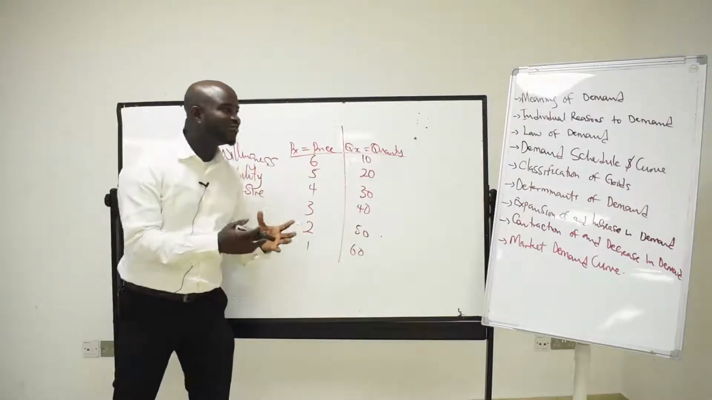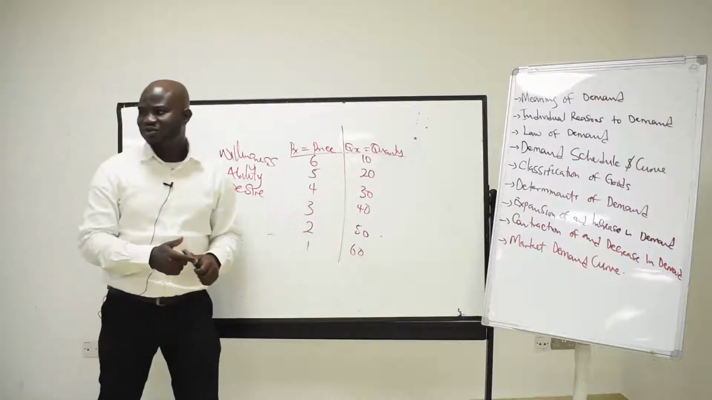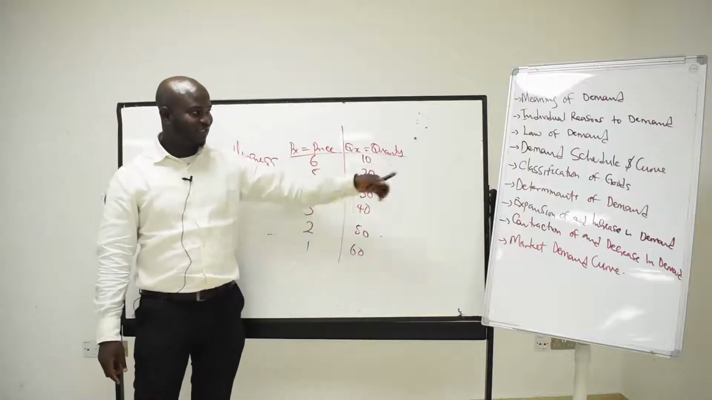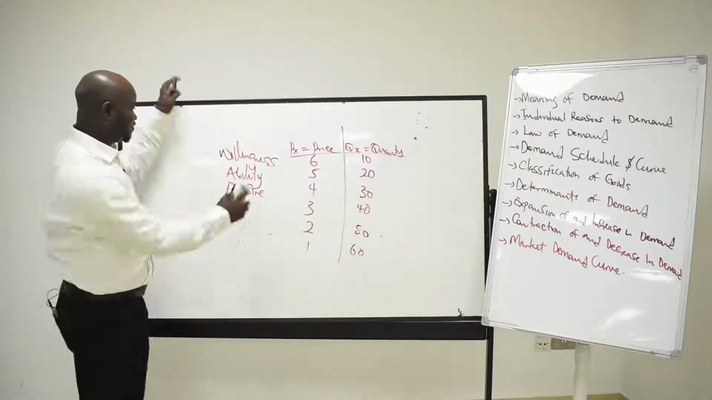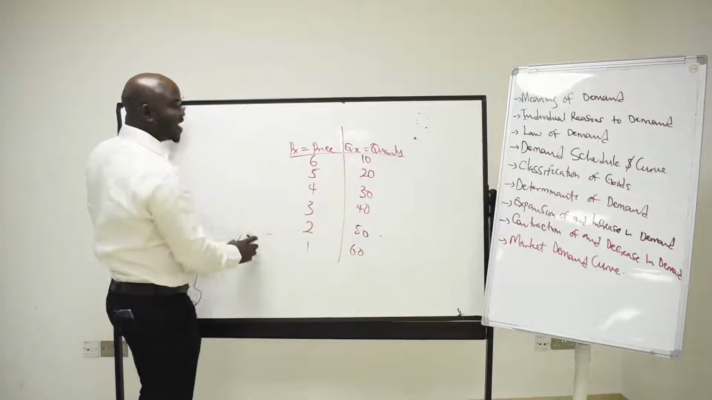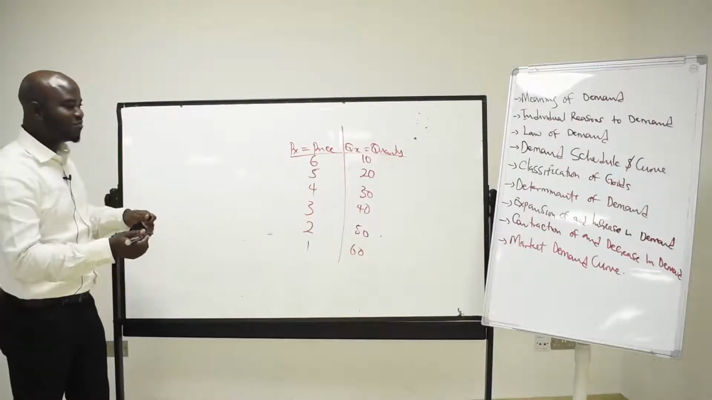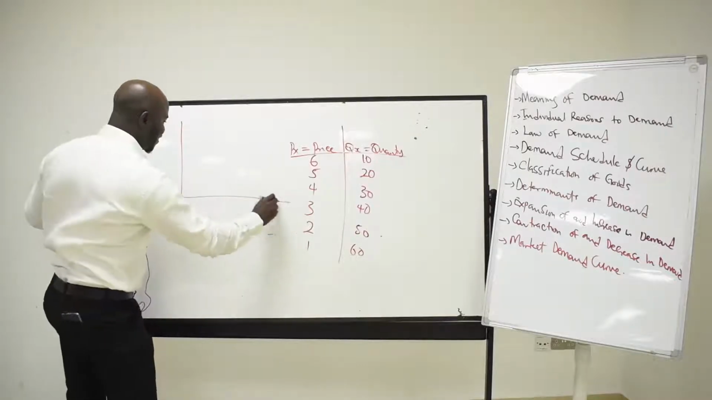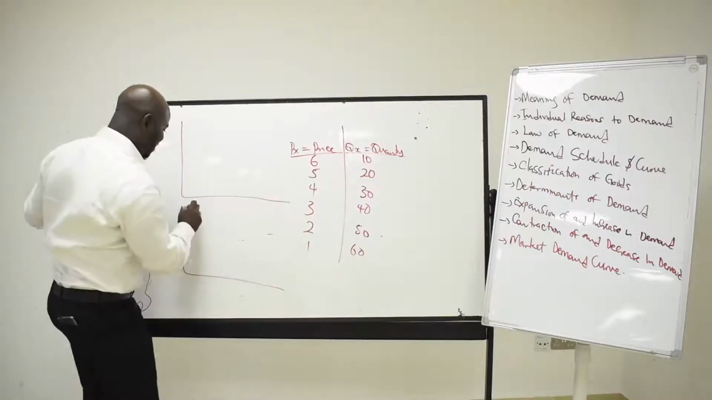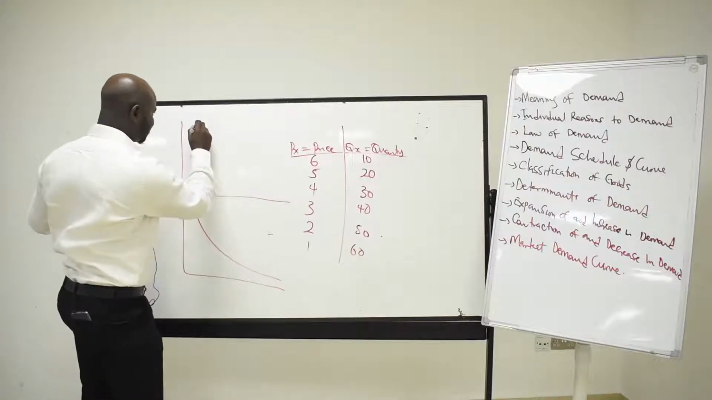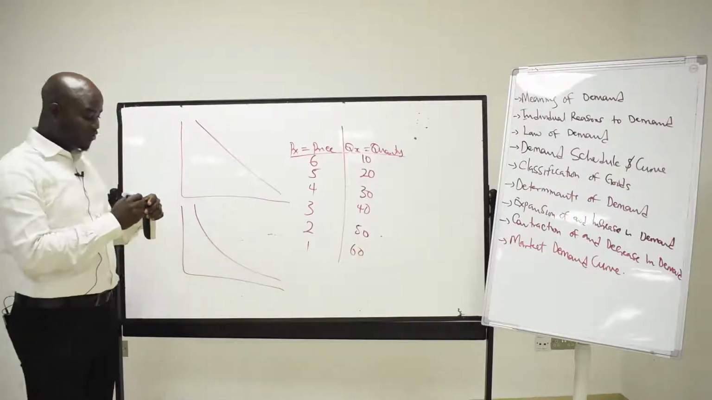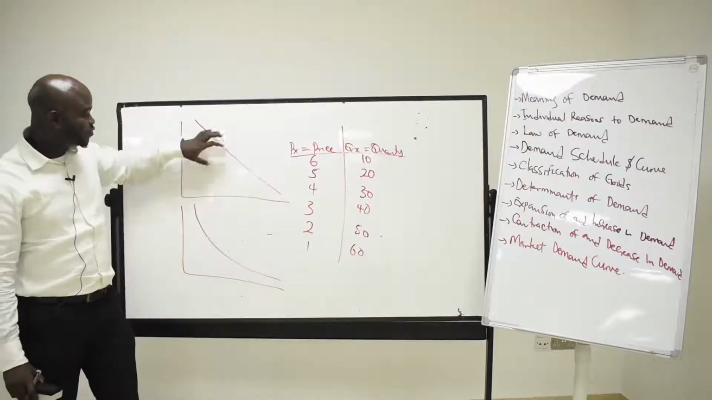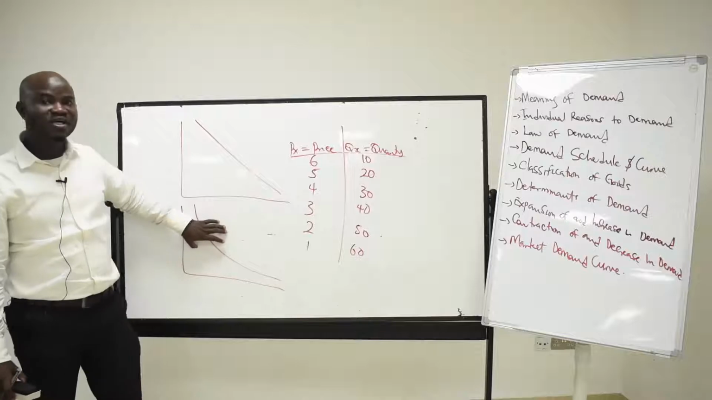Now, the curve just shows the graphical illustration of demand. That as we have it here, we can demonstrate graphically, right? But there are two things involved here. The demand curve can be linear and non-linear. What we have here is linear, and what we have here is non-linear.